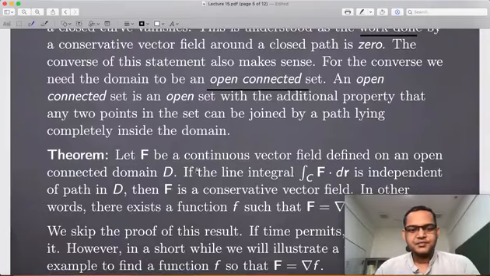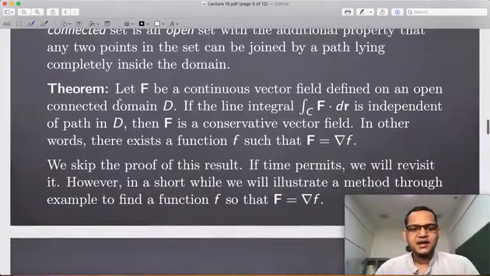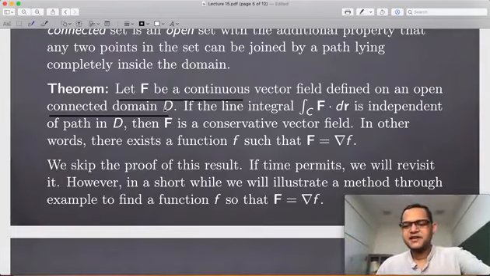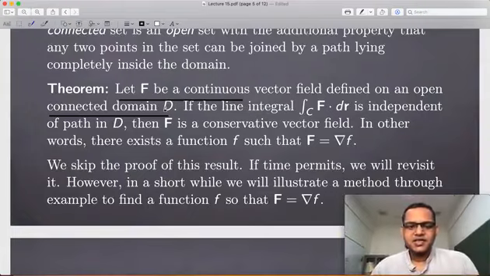Once I have that, I can state this: let's say you have a continuous vector field defined on a connected domain D. This could be in R2, it could be in R3, because I am not specifying, as it does not really use the structure of R2 or R3.